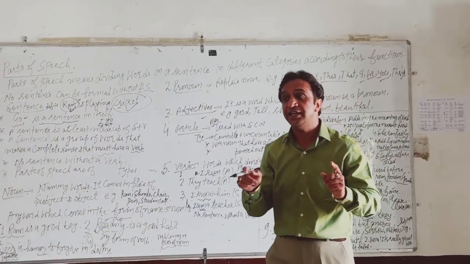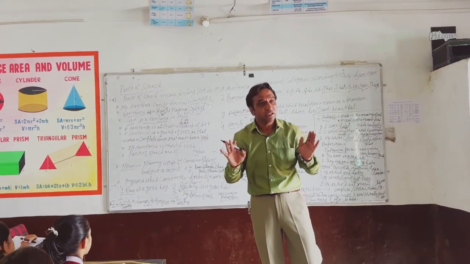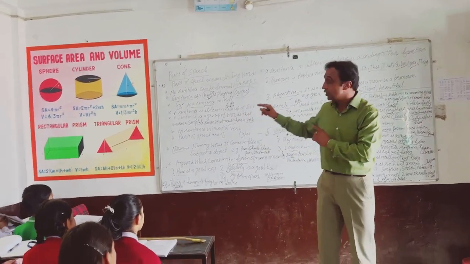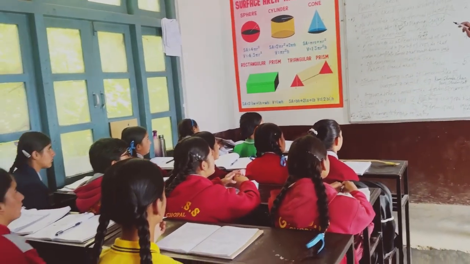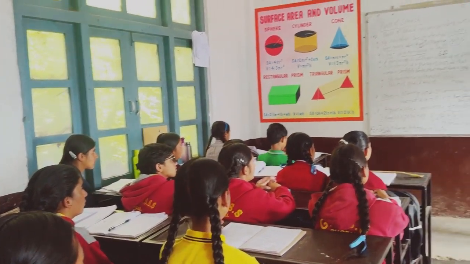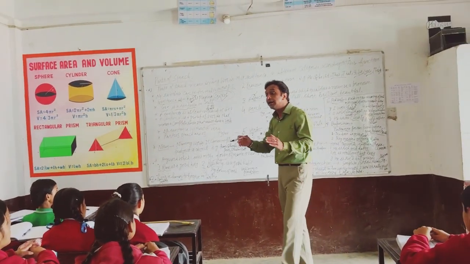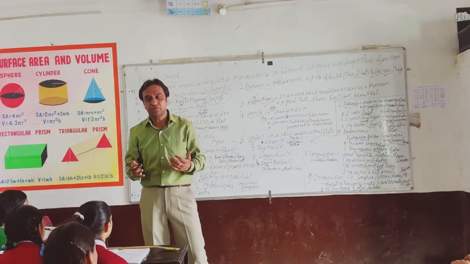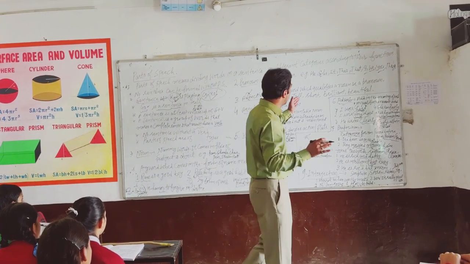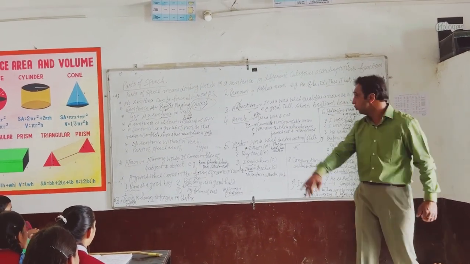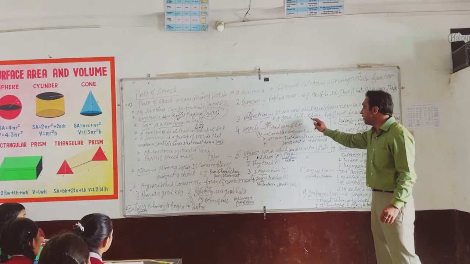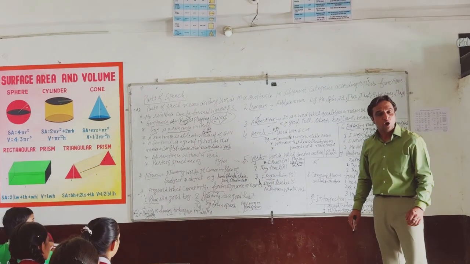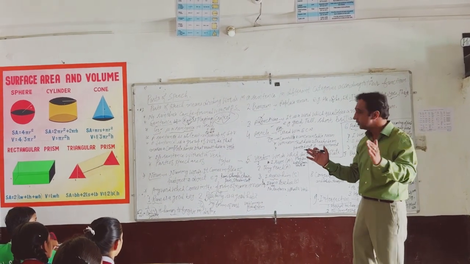You pronounce it as "adjective", but this is not right. It is "adjective", because the D is soft here, the D is silent here. So this is called adjective. An adjective is a word which qualifies a noun or a pronoun. For example, good, tall, short, brilliant, beautiful. All these are examples of adjectives.